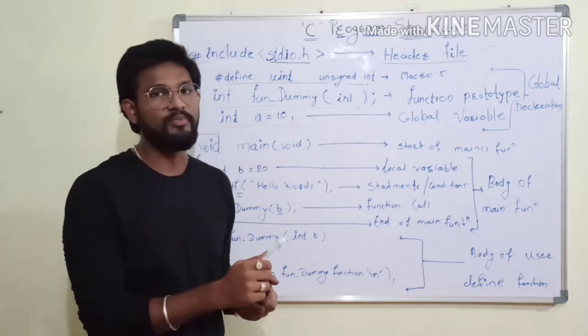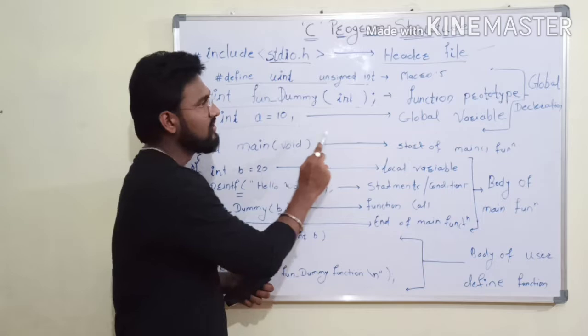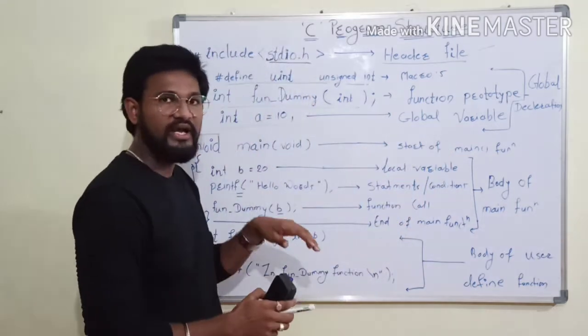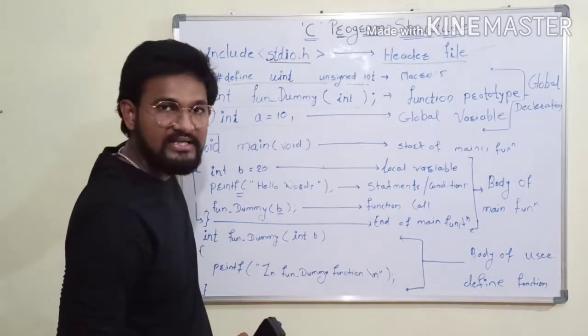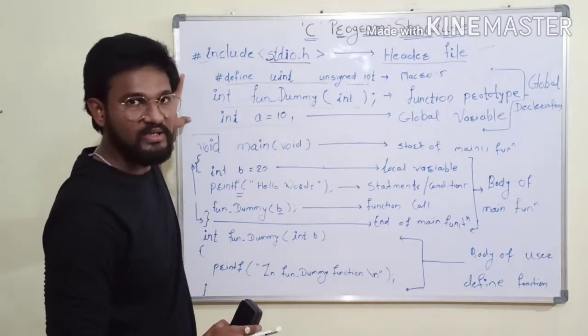So when we see this topic, that time I will explain to you. Now, int a = 10. This is a global variable. If you define a variable above main, that is a global variable. So these are all present in the global space.